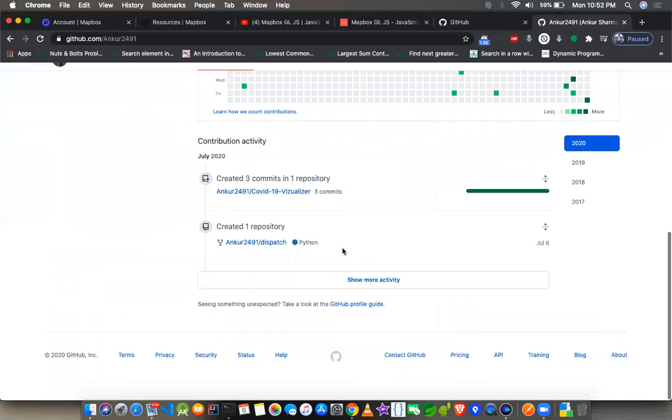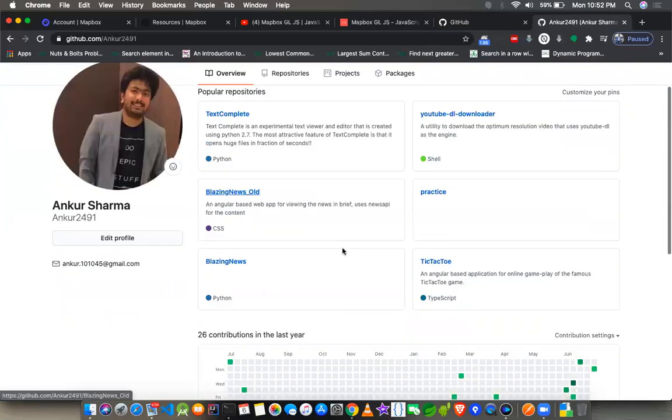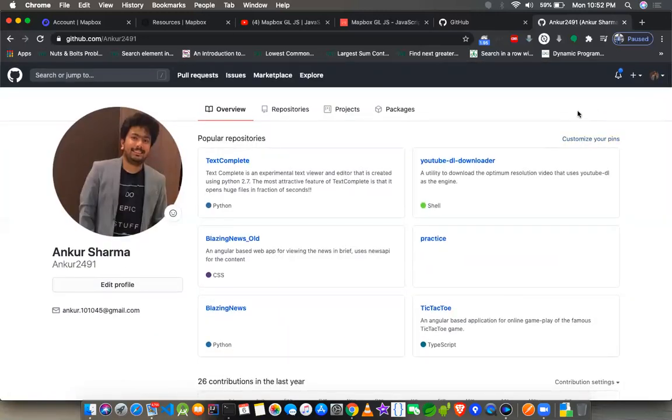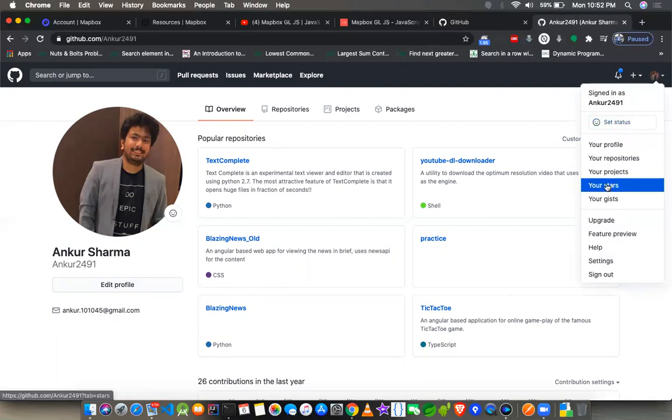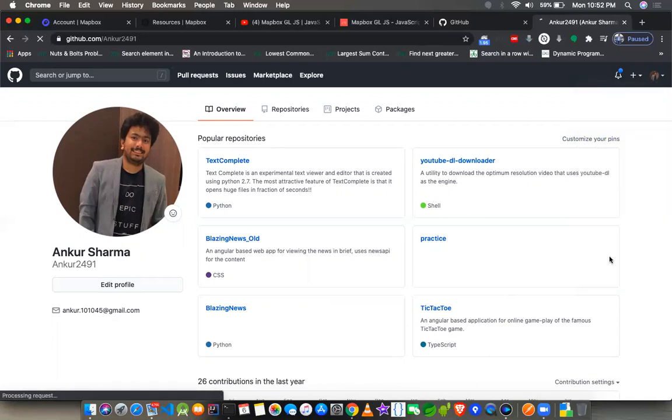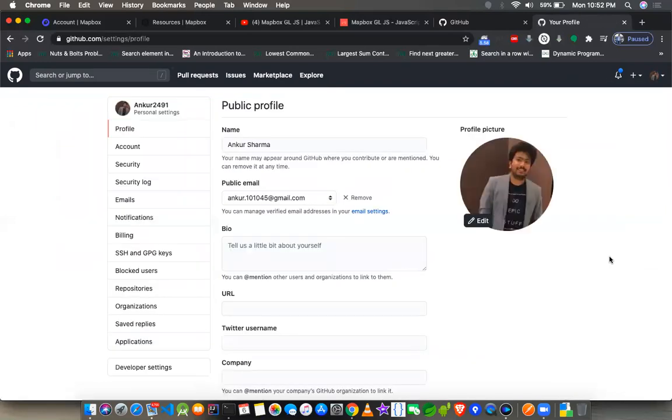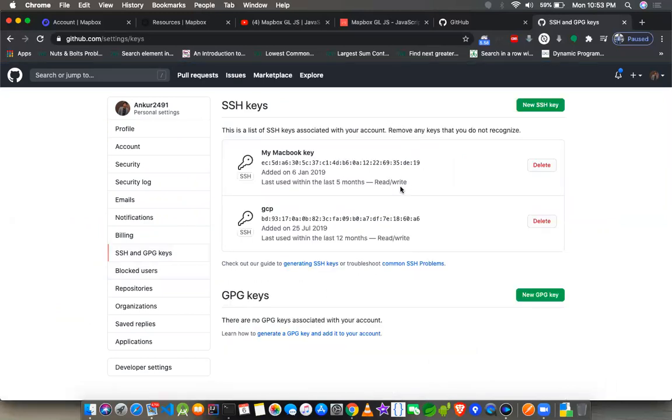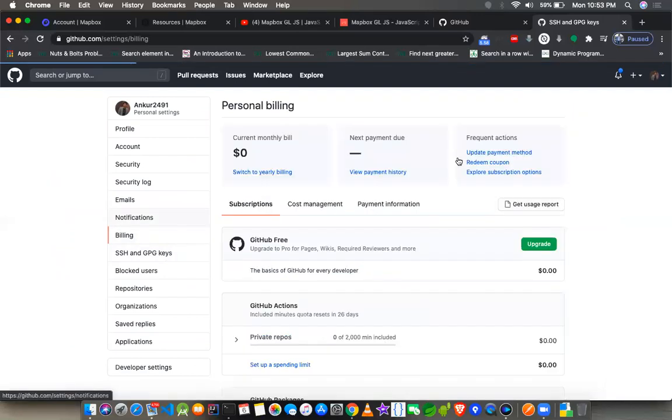And I have a few things to discuss before we actually get into the command line. So if you are new to GitHub, first you have to go ahead and create an account for yourself. And you see there are many options over here, and it works on the common principle of public and private keys. So you can see we have SSH and GPG keys, right? So you have to set it up, and once you set it up, this will work.